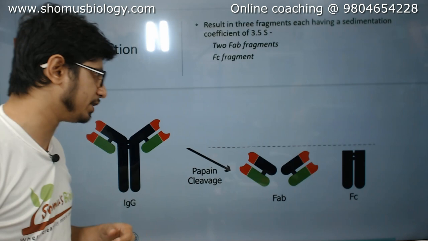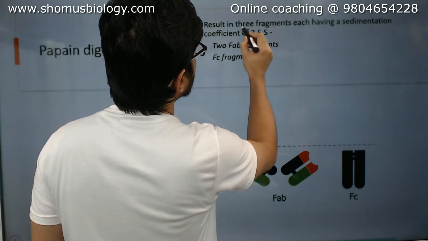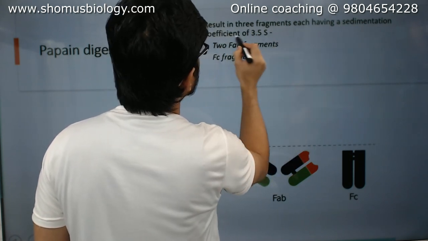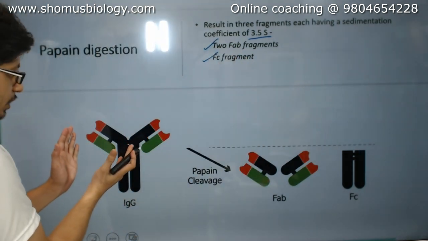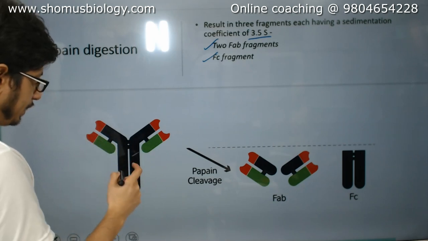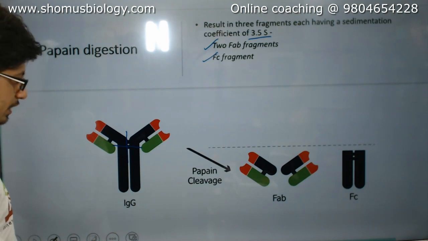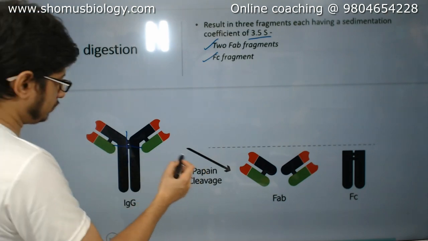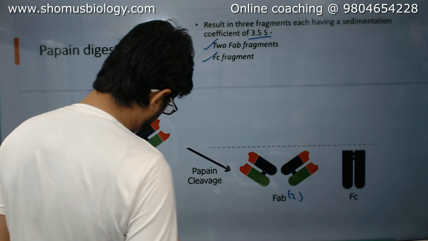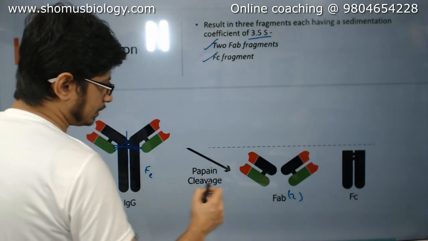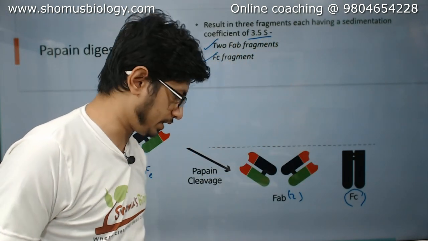What happens in papain digestion? Remember, papain digestion results in 3 fragments, each having a sedimentation coefficient of 3.5S: 2 FAB fragments and 1 FC fragment. Basically this is the structure, and papain cleaves it like this. It gives us 2 FAB portions, which are cleaved out from this side, and 1 FC region, which will be separated. So this is what papain produces: 2 FAB portions and 1 FC portion.